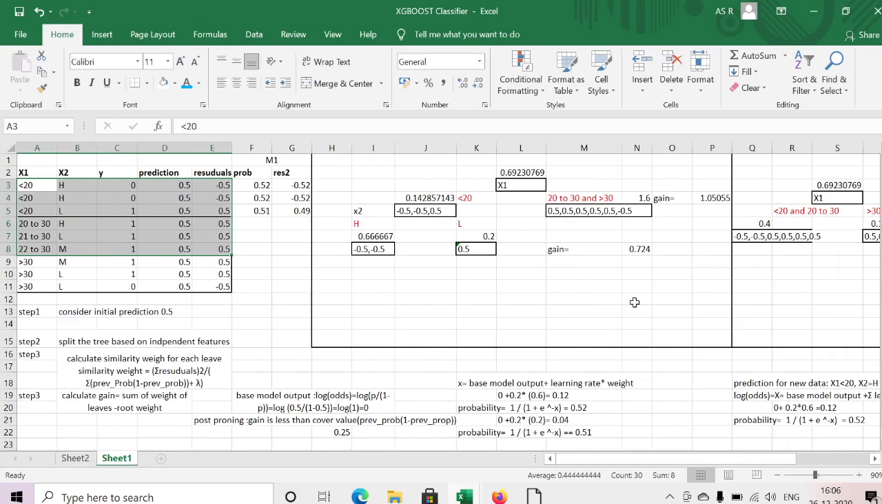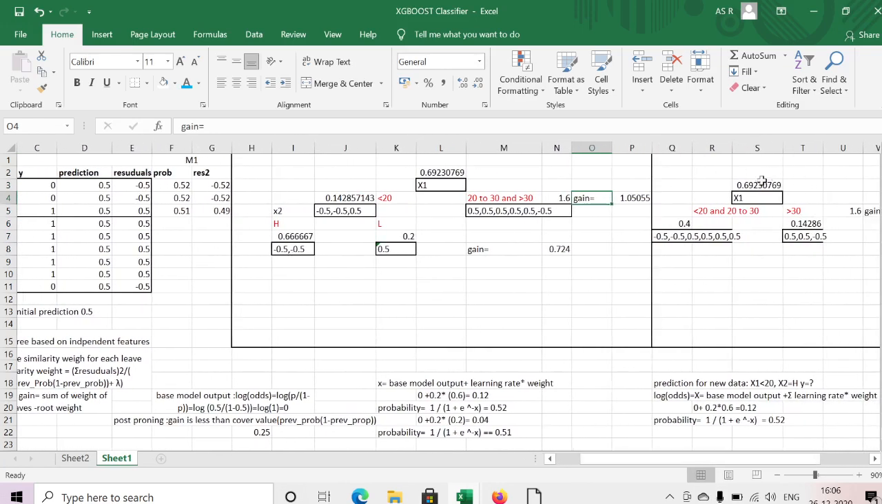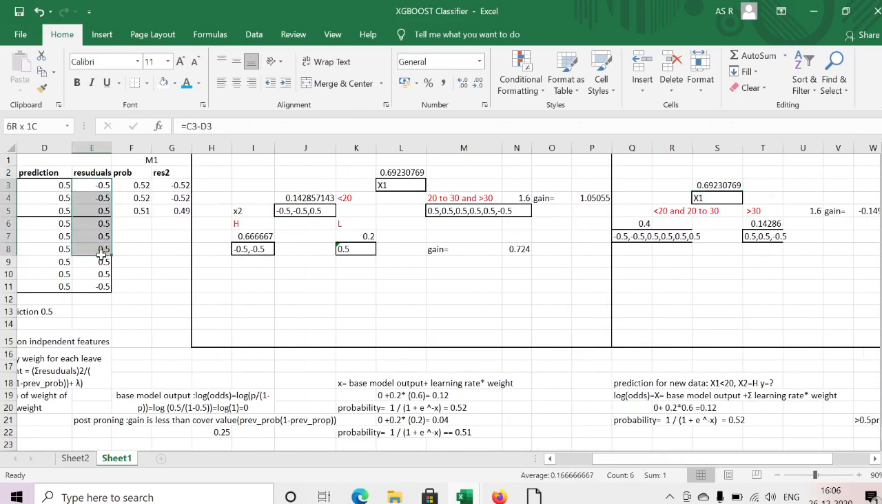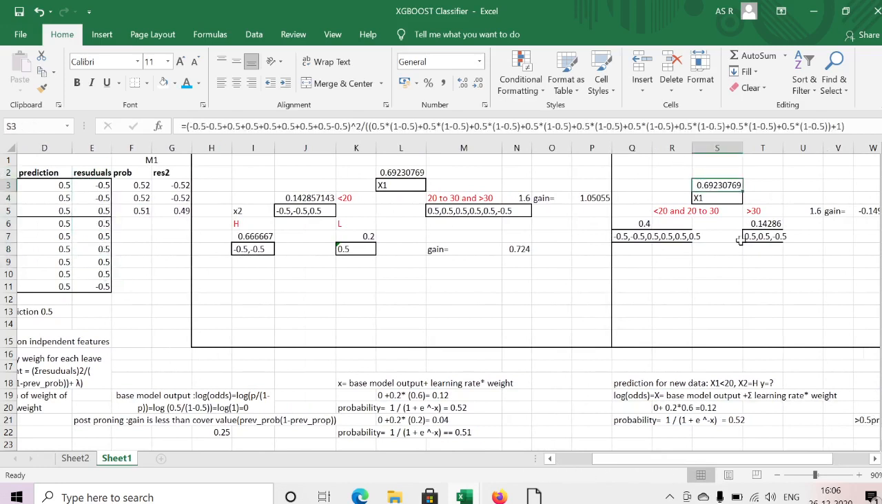I need to check which one has better performance. I need to calculate the gain for this split as well. Similarly, I calculated for the root node as it is. We have the 9 residuals. For the 9 residuals, I have calculated the similarity weight, in the similar way.